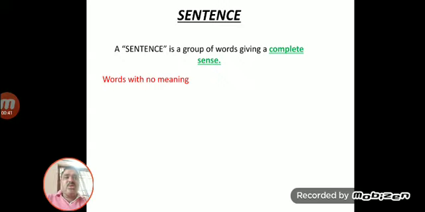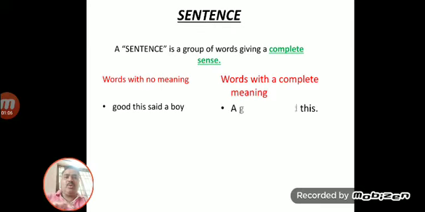A sentence is a group of words that gives a complete sense. Keep in your mind, it is not only a group of words, but it should give a complete meaning to make a proper sentence. Words with no meaning, see your example: good, this said a boy. It is a group of words, but there is no meaning. Look at the group of words with a complete sense or meaning: a good boy said this. When you compare both, the second one is proper and gives the complete sense, so that is a sentence.